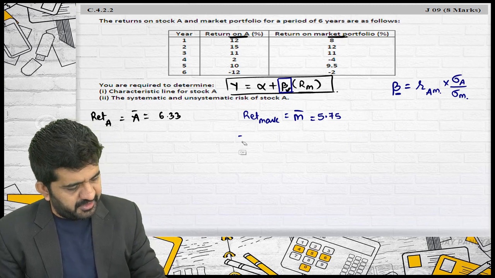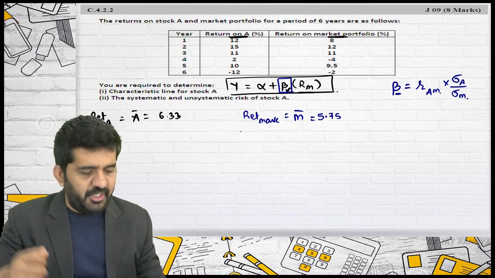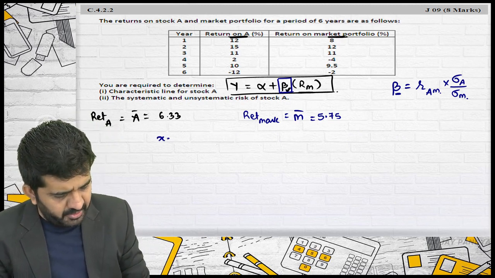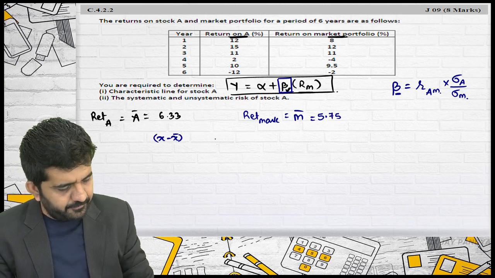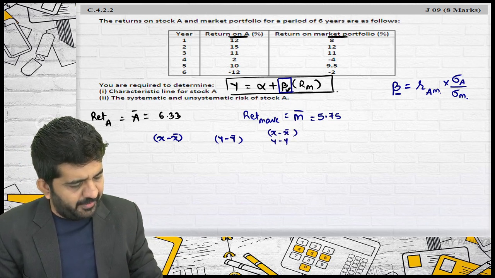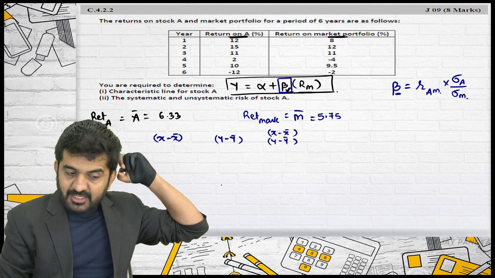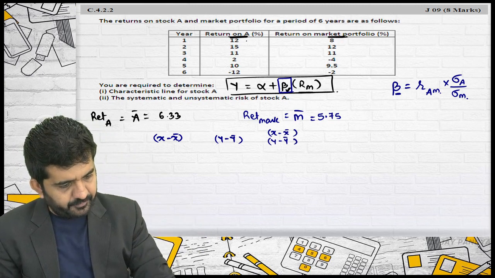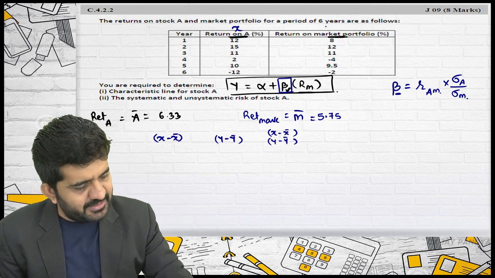Let me give some space. Is it all? Other all things I will be doing it on calculator. I want X minus X bar, Y minus Y bar, and X minus X bar into Y minus Y bar. Let us take first X. This I have taken as X, this I have taken as Y.